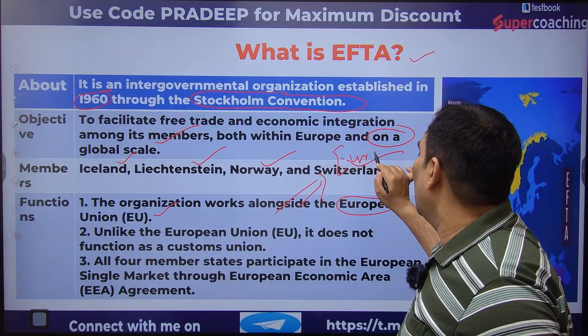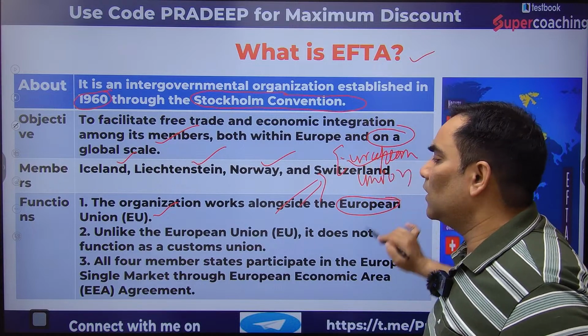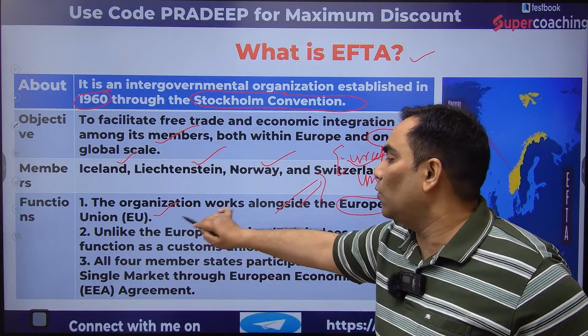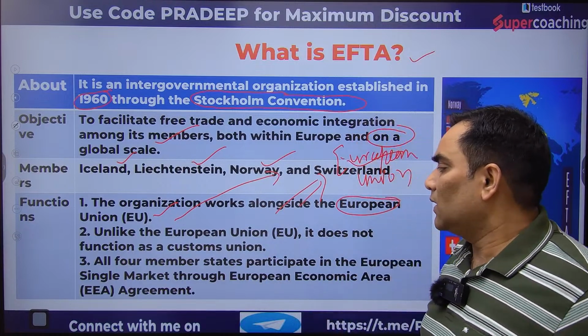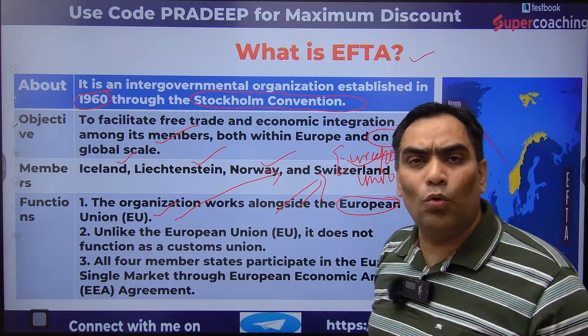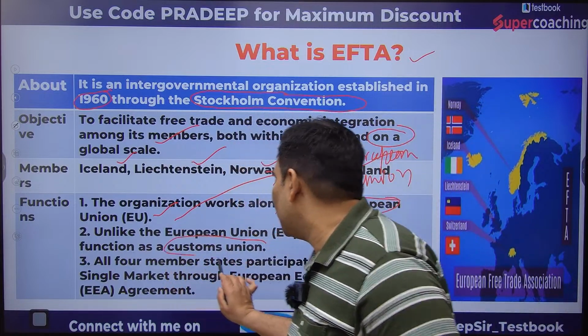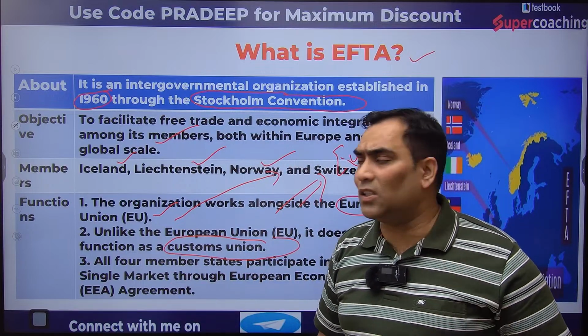Be very clear, they are not part of the European Union. They work alongside the European Union, meaning they are not members of it. Second, unlike the European Union, EFTA does not function as a customs union. EFTA is not a customs union.